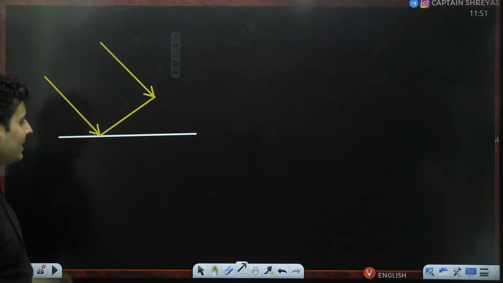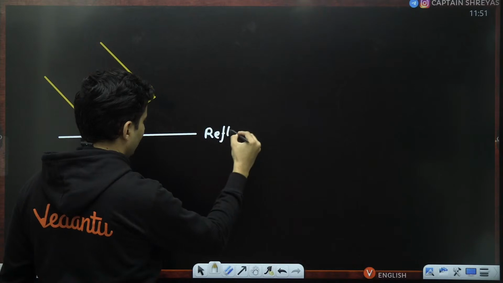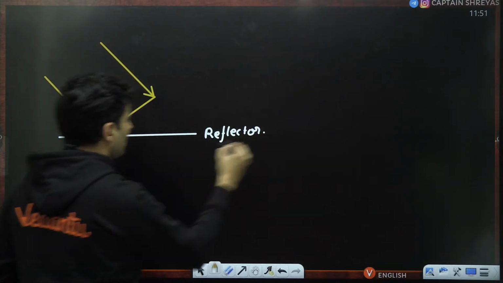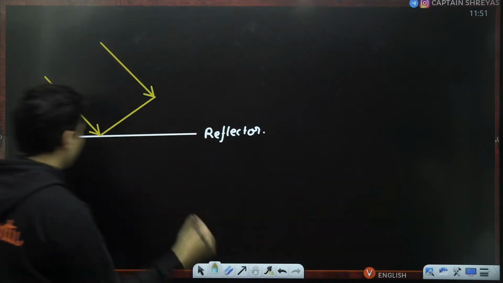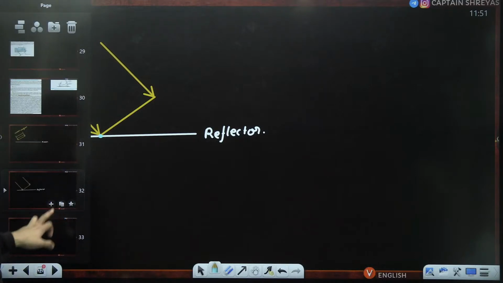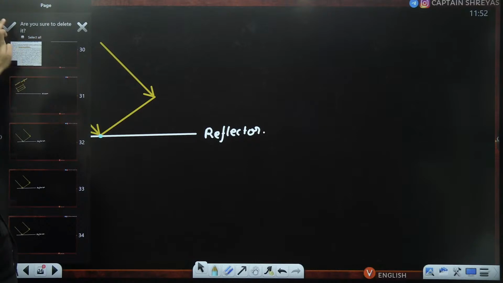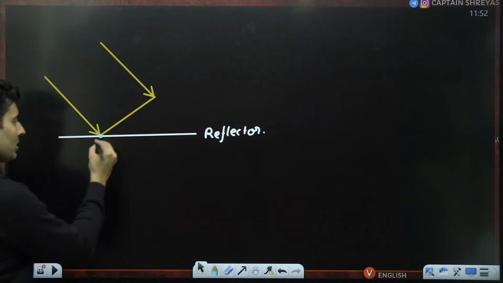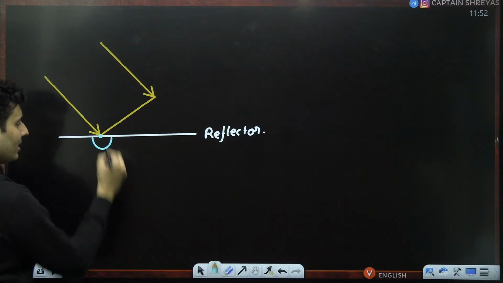Now the point which reaches this particular reflector, which is nothing but a mirror, will start generating a secondary wave. But remember, this time when it behaves like a secondary source, it won't generate a secondary wave here.